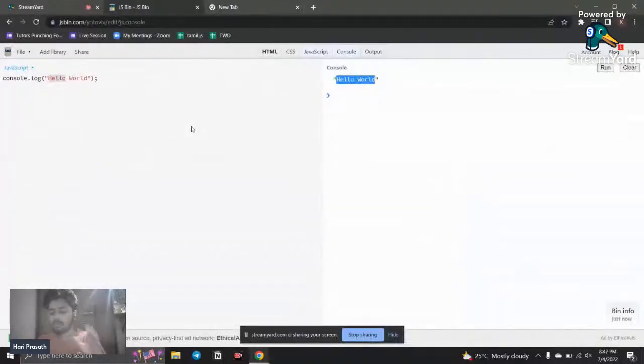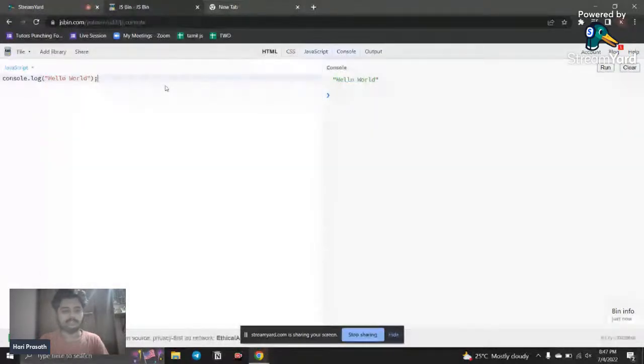Now we're going to see what the other methods are and what the purpose of using them is. So console is an object, it has a method log. Actually the log is a function, and a function inside an object is called a method. What it does is it just renders the output in the console. Whatever we write, it renders in the output.